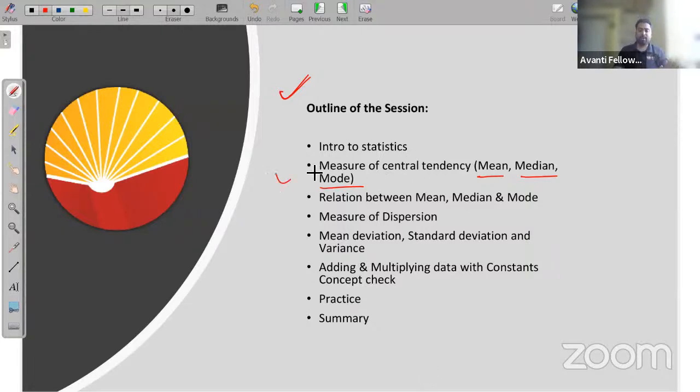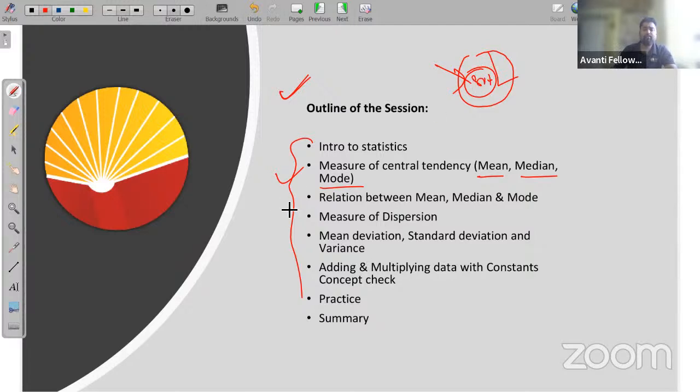We'll cover the measure of central tendency. I'm telling you, one question will guaranteed come from these topics, and if you cover all these things now, I'm giving you 80%. You can solve this question easily in your examination. If you know all the formulas, you can easily solve. Very easy questions are coming from this topic.